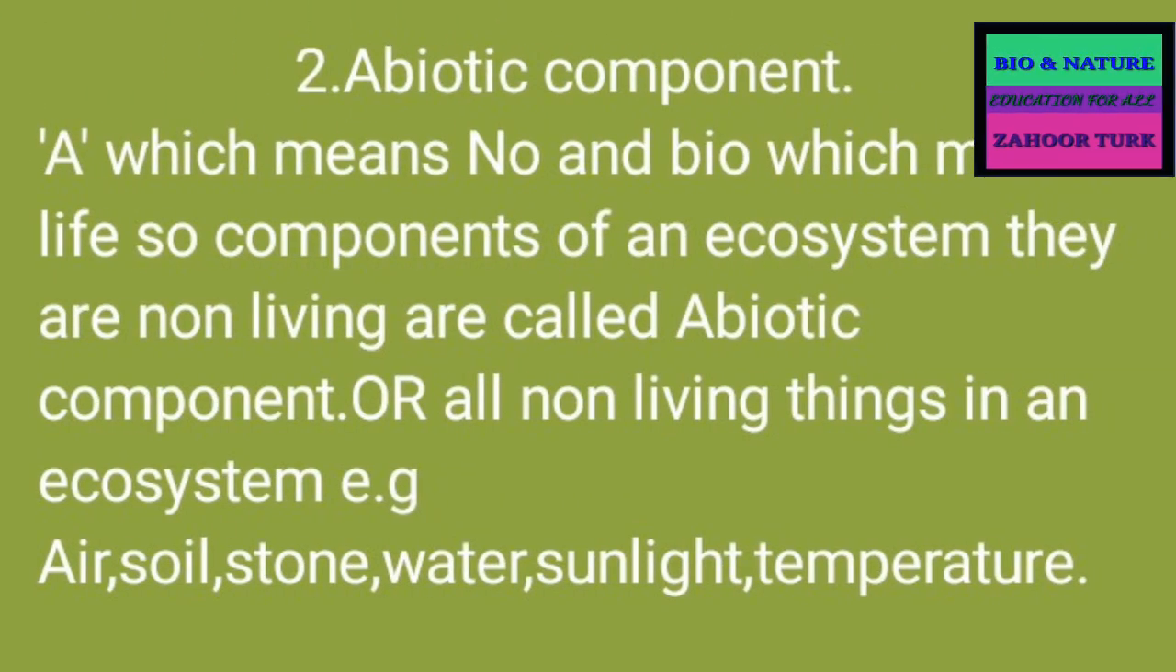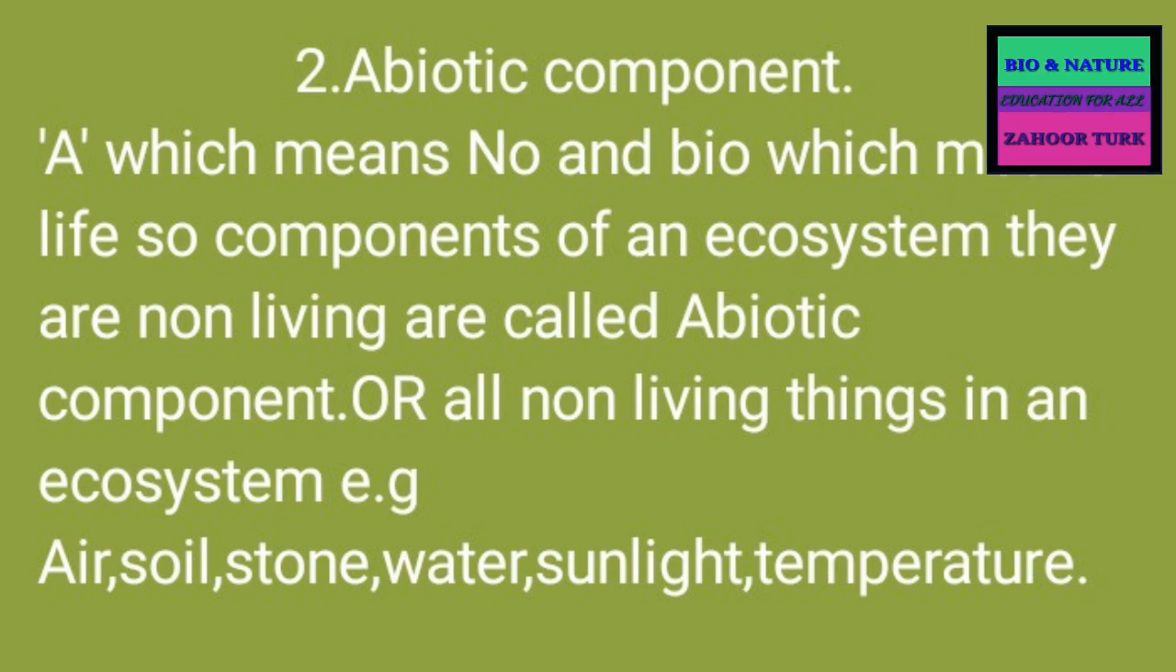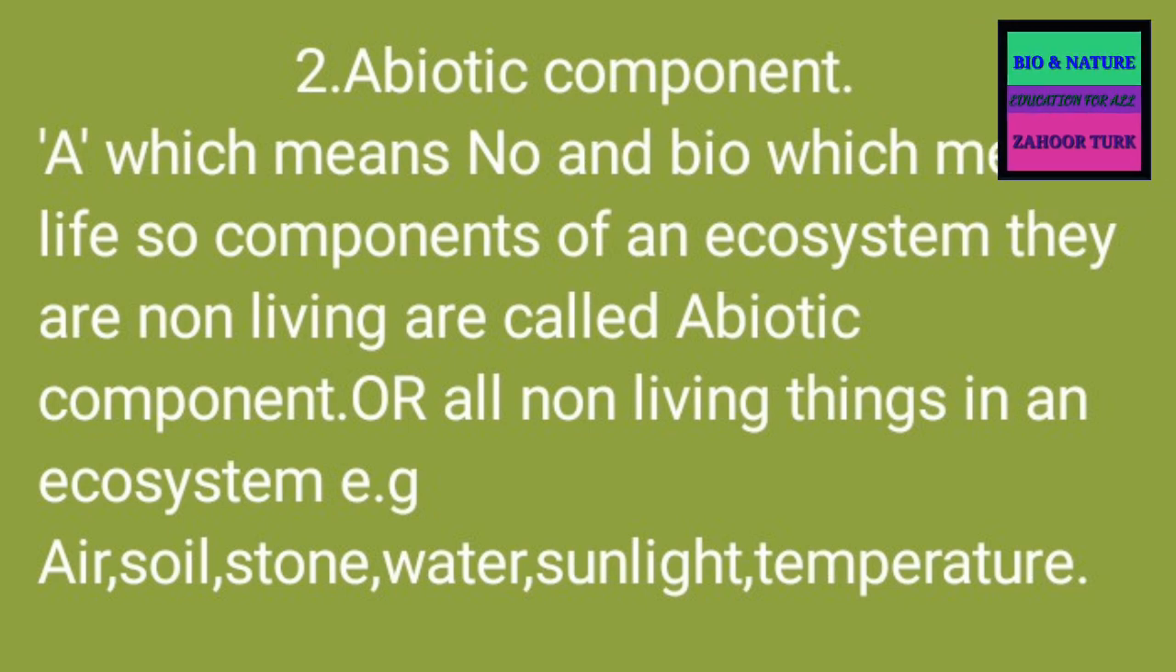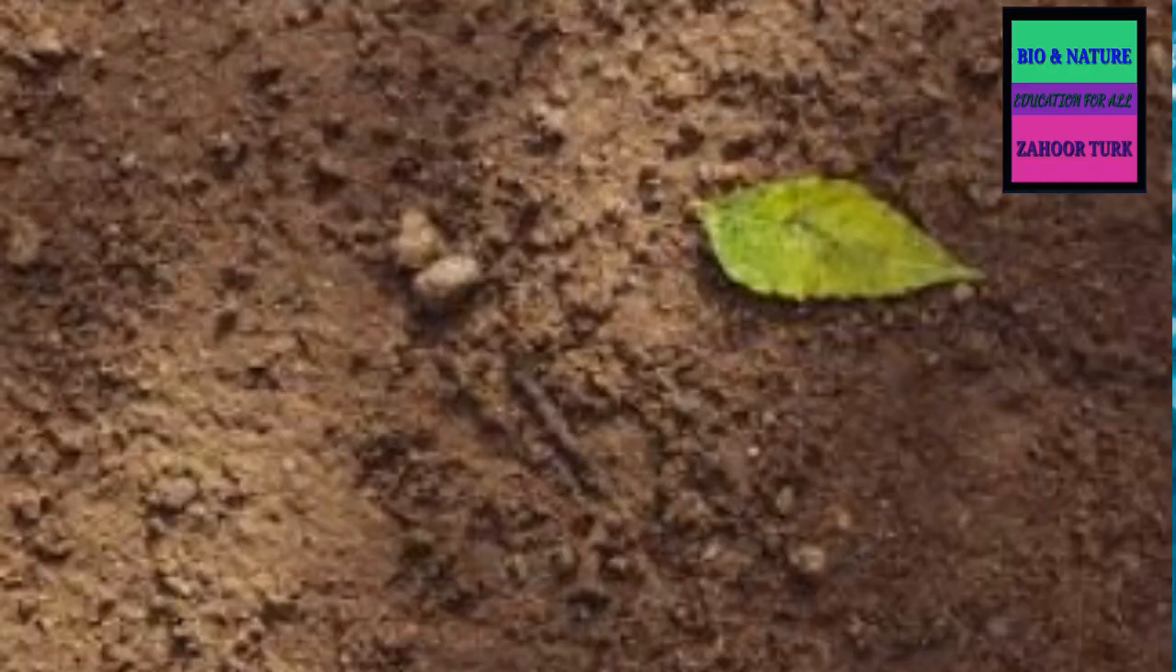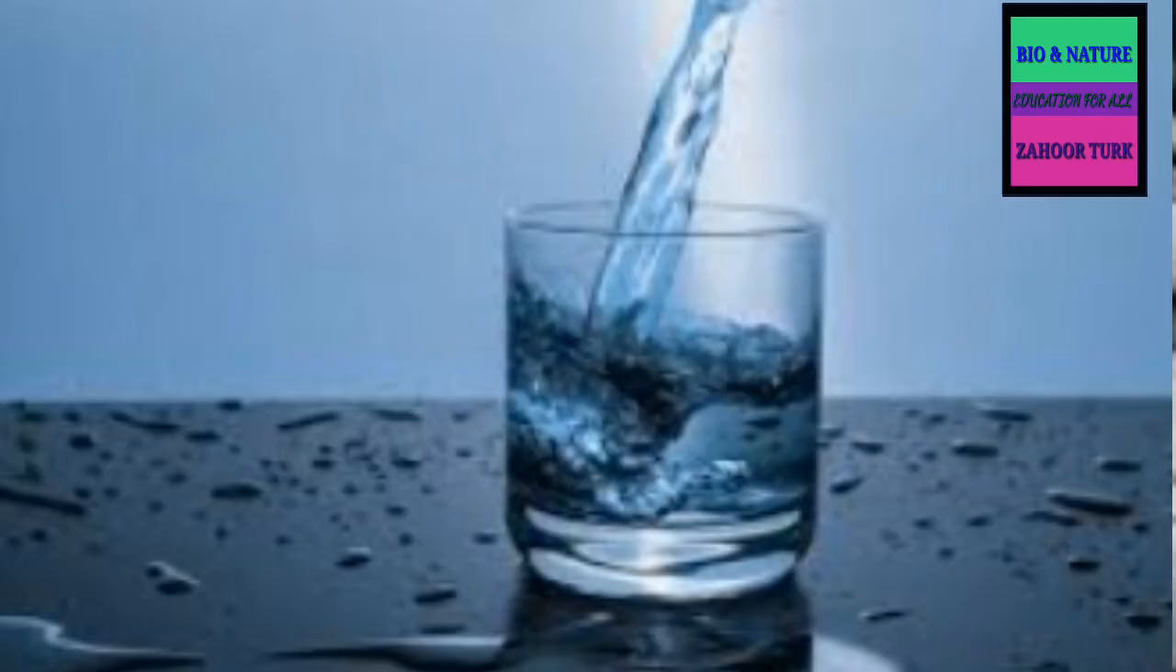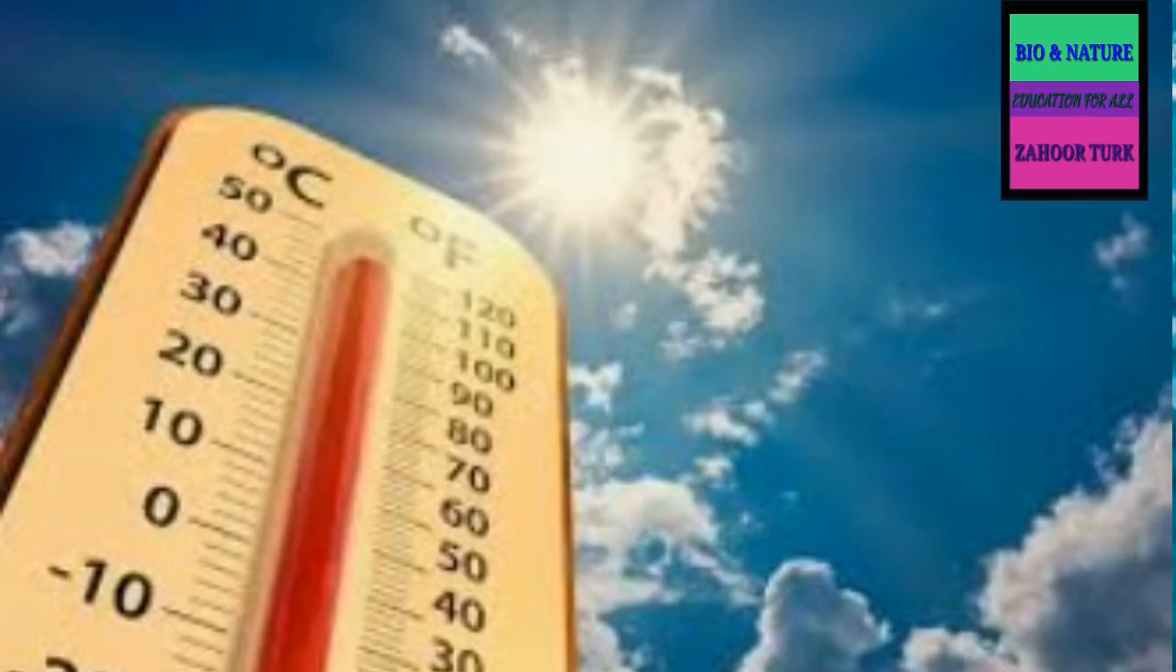Abiotic components. A means no, and bio means life. So the components in an ecosystem that have no life are called non-living or abiotic components. Or you can say all non-living things in our ecosystem are called abiotic components. The best examples of abiotic components are air, soil, stone, water, sunlight, and temperature.